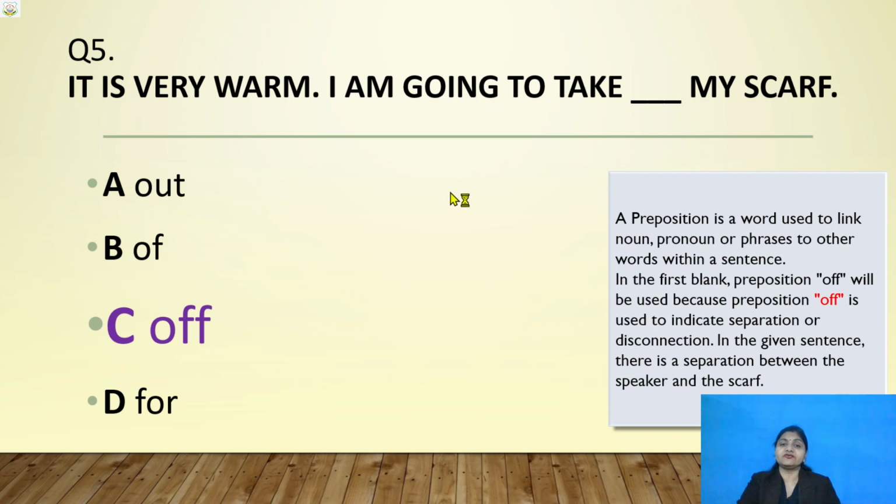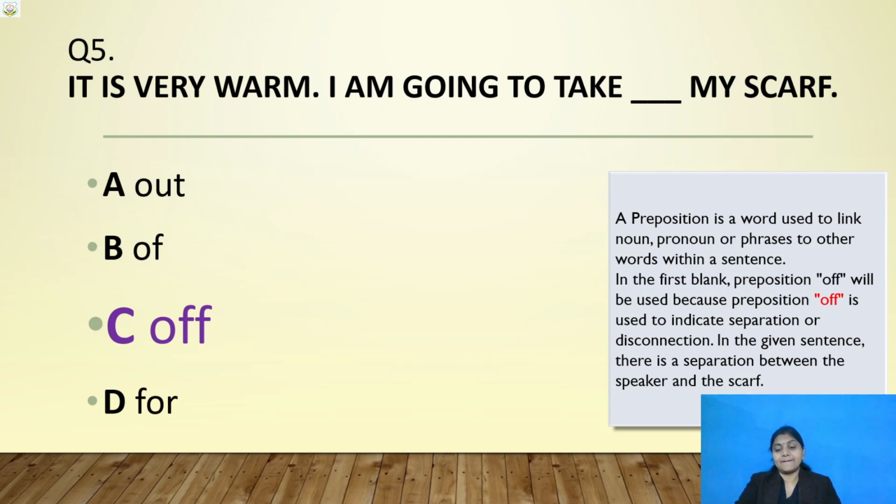So, it is very warm. I am going to take off my scarf. Off means due to warm, due to weather, the scarf will be separated from our head or wherever the scarf is there. So, in the given sentence, there is a separation between the speaker and the scarf. That's why off is your correct answer. Clear?